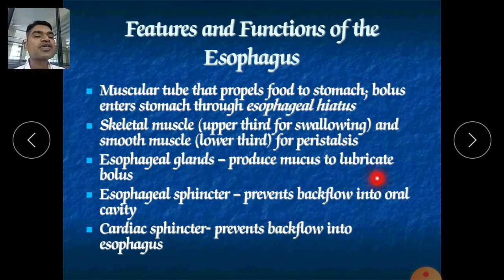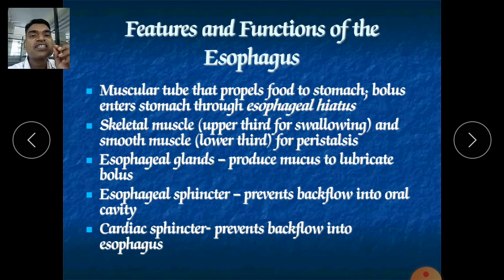The esophagus contains mucus to lubricate the bolus, and the esophageal sphincter prevents backflow into the oral cavity. Whatever food material we have already swallowed should not flow back into the mouth. Sometimes the acid material in your stomach can come out. Why does it come out? Due to leakage in your esophageal sphincter, which allows backflow into the mouth.